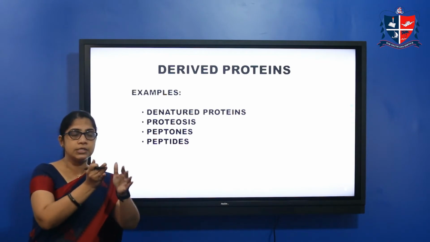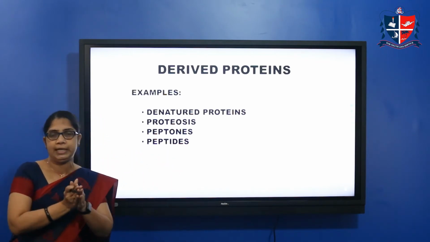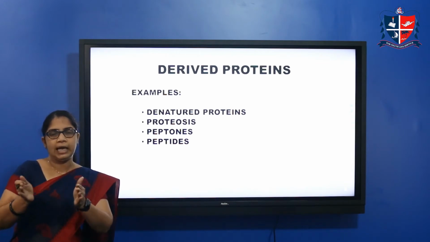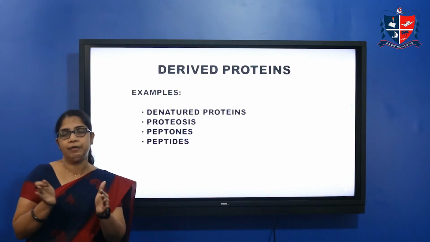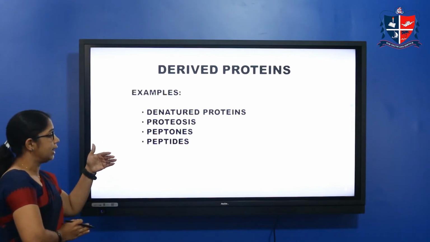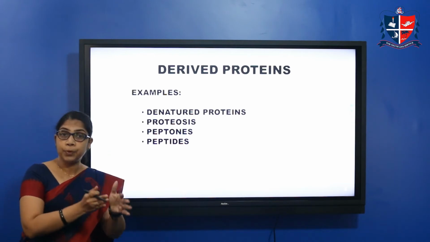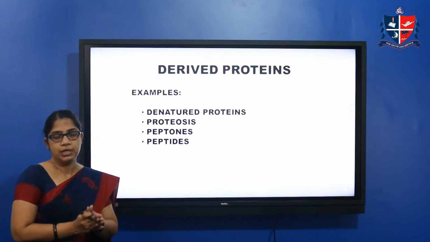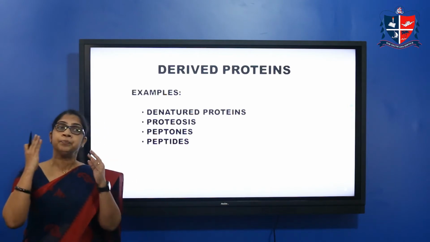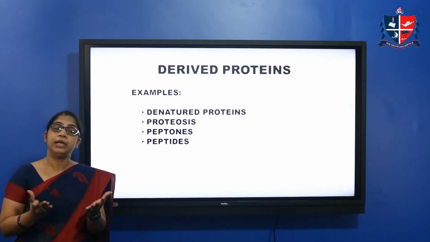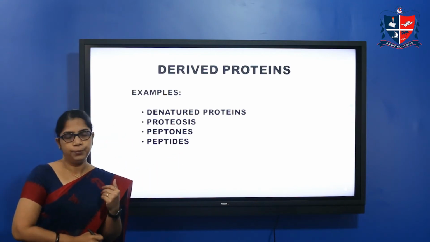Long polypeptides are shortened into oligopeptides or short peptides like dipeptides, tripeptides, etc. Or other products like proteoses and peptones. These are all products of protein digestion, so these are all derived proteins, obtained from simple proteins and conjugated proteins.